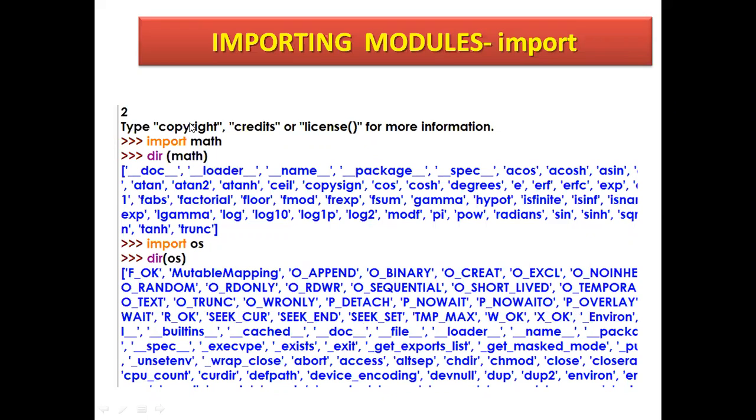So whichever module you want to see in your Python program, first you need to import it with the module name. If you want to view all the functions related to that module, you need to write dir, and then the particular module name.